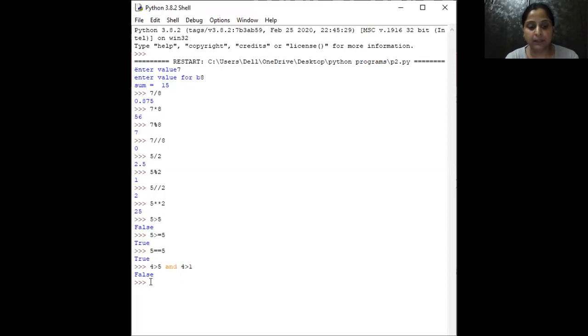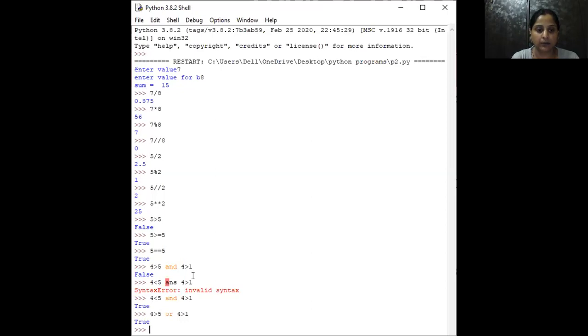Okay. In the same way, you can say 4 is less than 5 and 4 greater than 1. Now the result is true, because both the conditions are true. In the same way, when we compare this one with this and we are using or, the answer is true, because 4 greater than 5 is false, but 4 greater than 1 is true. And in or, if we get one true, then the result is true.